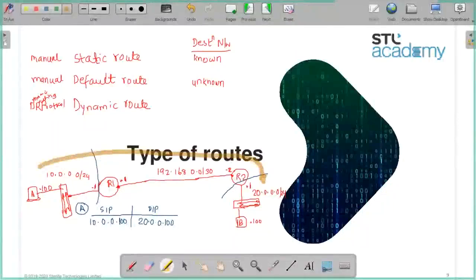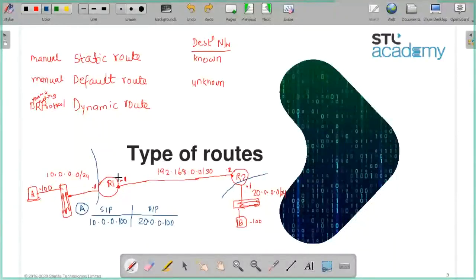We humans can visualize, yes, it is going to go this way, this way, this way. But these are machines, isn't it? These are dabbas. How will they work? How will this dabba know about it? Create routes, add the static routes between them.